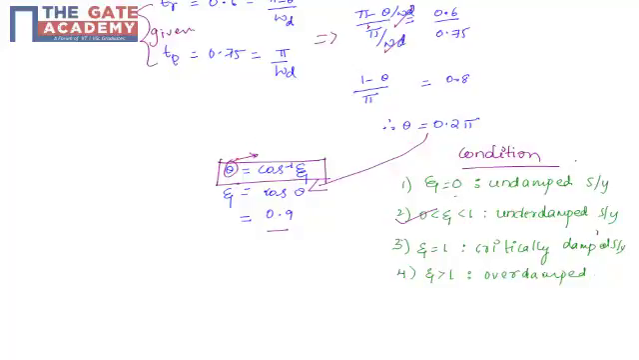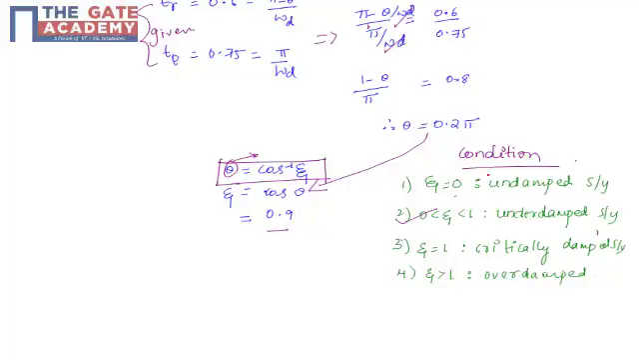As we know the theta value, 0.2 pi, we have to find the eta value. So theta equals cos inverse of eta can be written as eta equals cos theta. So the value is cos of 0.2 pi, which is nothing but an eta value of 0.9.